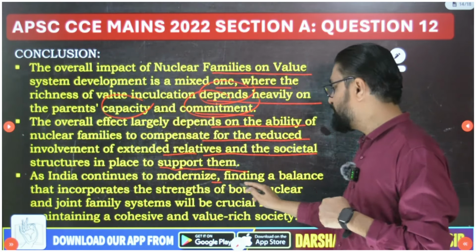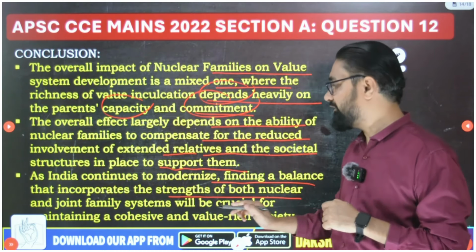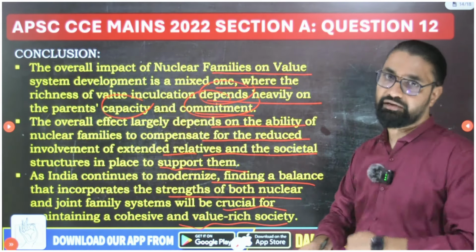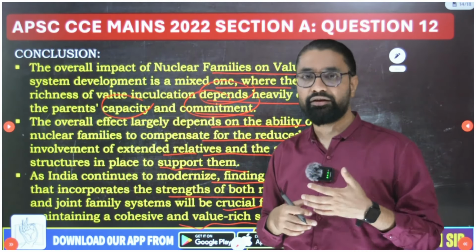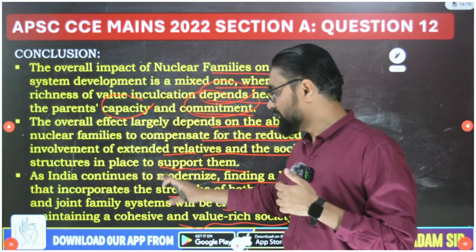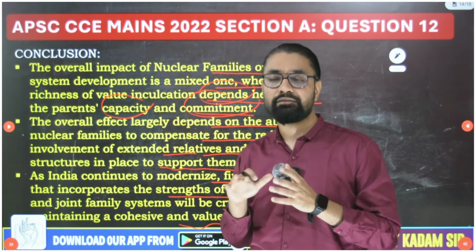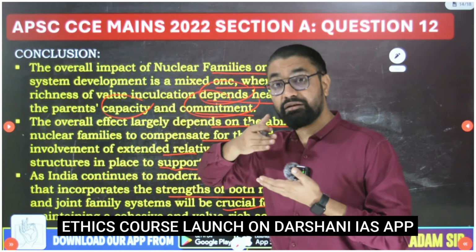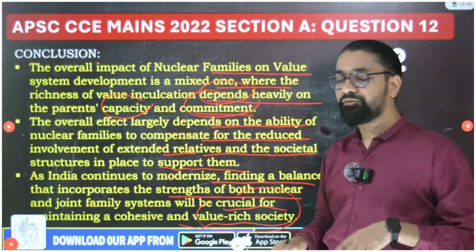So as India continues to modernize, finding a balance that incorporates the strengths of both nuclear and joint family systems will be crucial for maintaining a cohesive, value-rich society. As India gets modernized, we won't be able to stop urbanization and migration due to jobs. The economic nature has changed, and because of that, how well we maintain the balance of both systems will be crucial. So there will be cohesive and consistent value system development, and we will be able to maintain value richness.